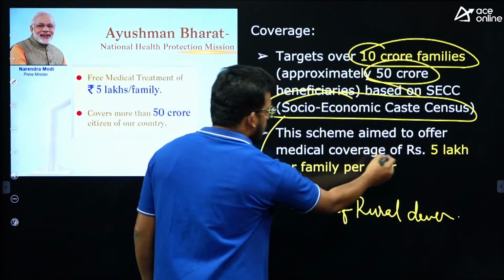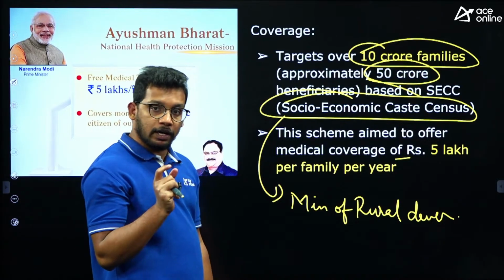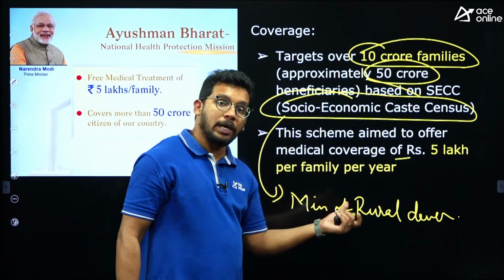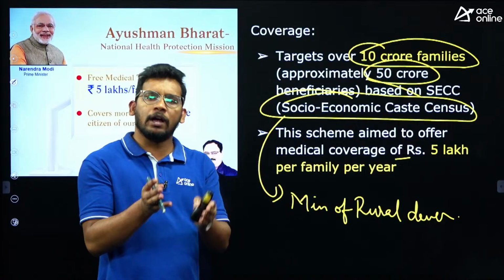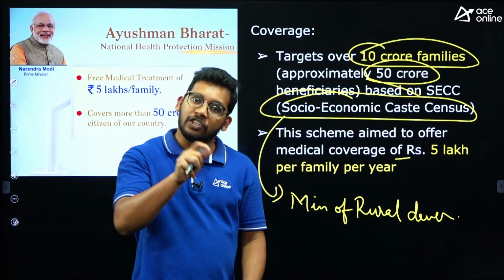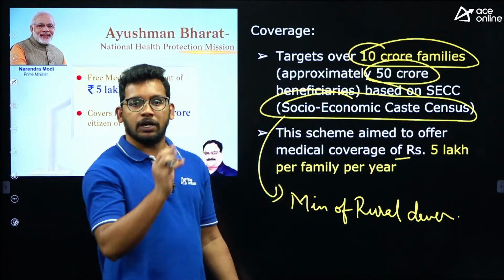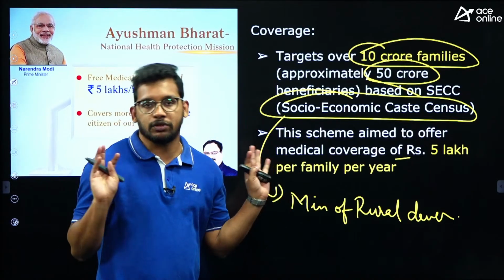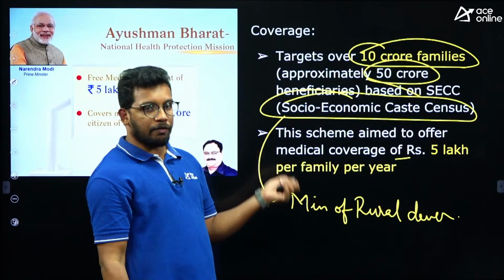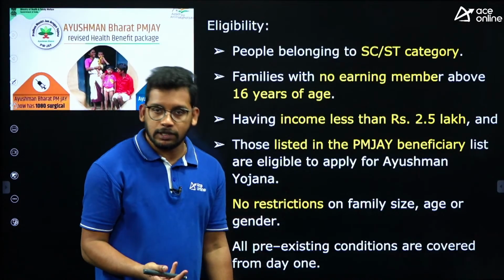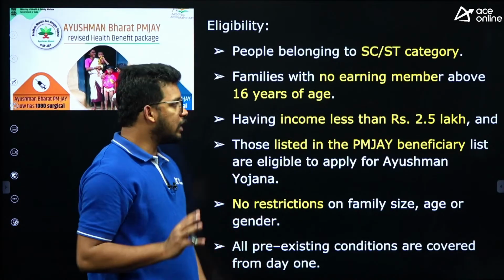the scheme. And this scheme is aiming to cover 5 lakh per family per year. So for every family, 5 lakhs will be provided each year, right? So whatever the issues that require treatment, this 5 lakhs will be allocated and the problems will be resolved, right? So that is the coverage of the scheme. Now, who are all the eligible beneficiaries that we have already just seen?